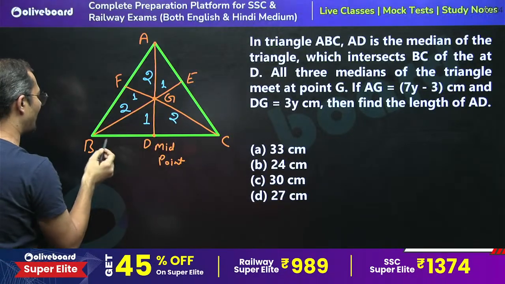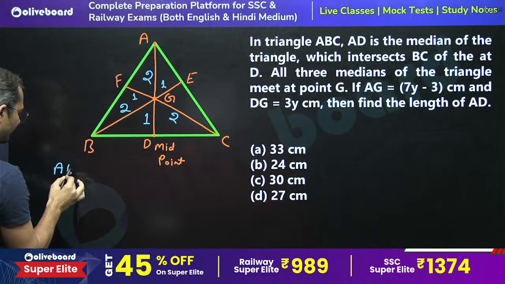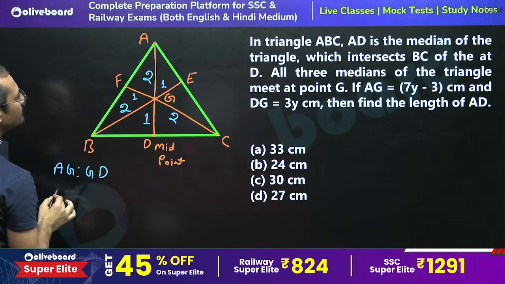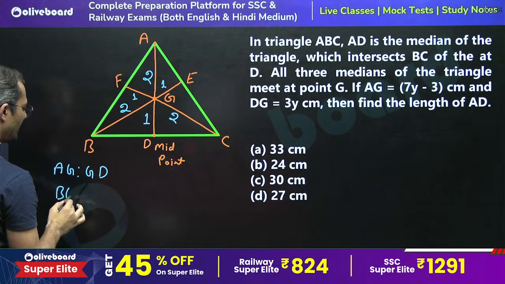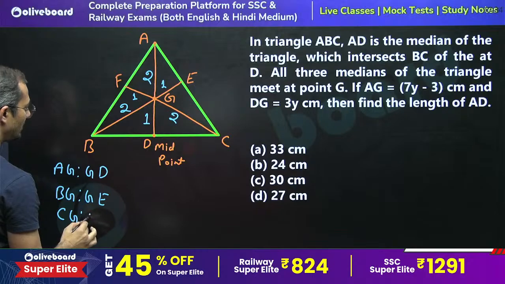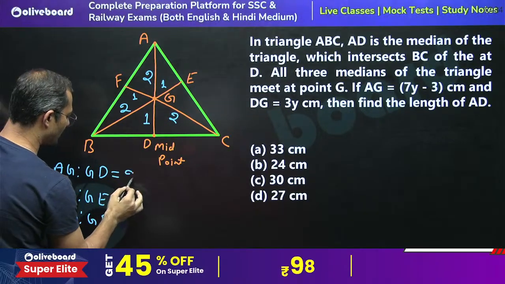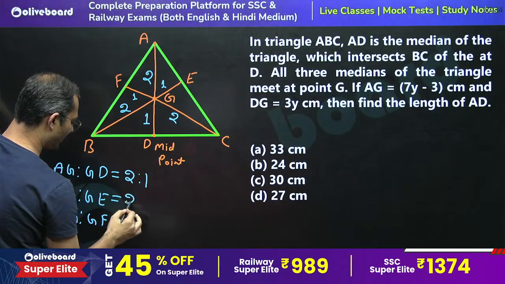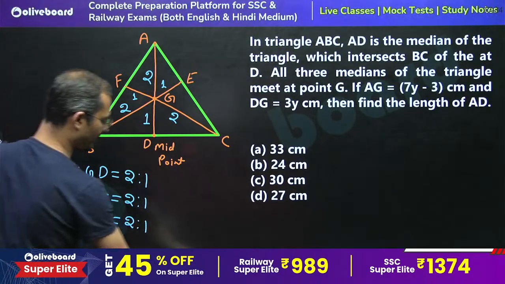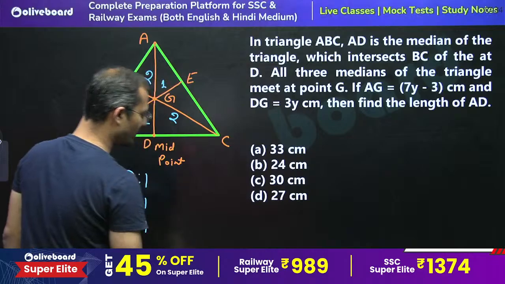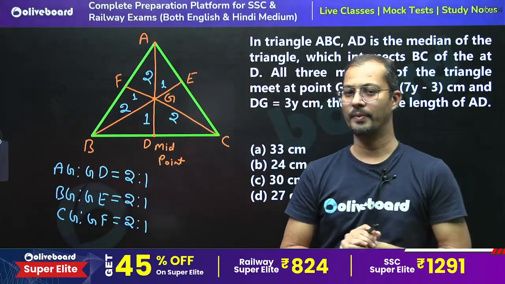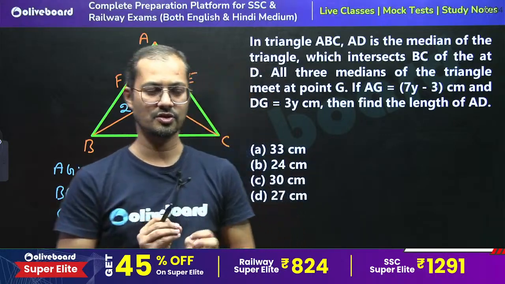So the ratio of AG to GD, the ratio of BG to GE, and the ratio of CG to GF is always equal to 2:1. The centroid divides the median in two parts in the ratio 2:1.